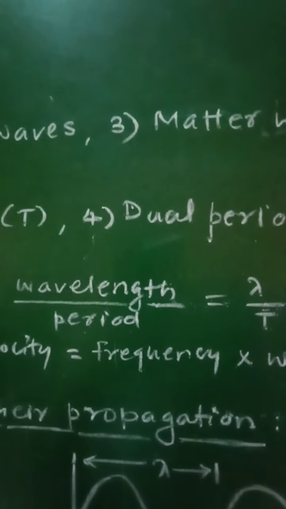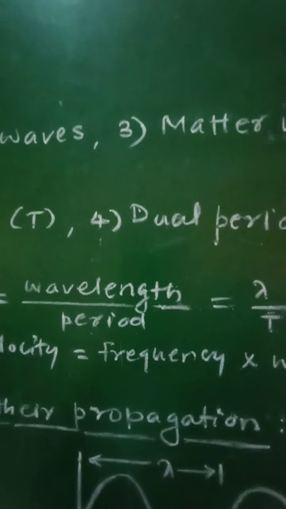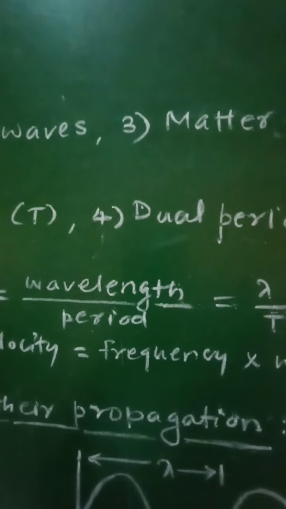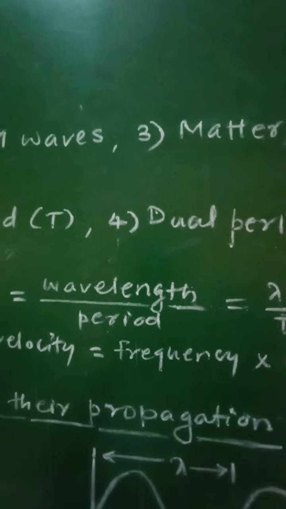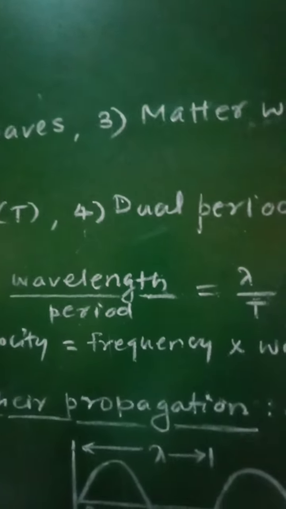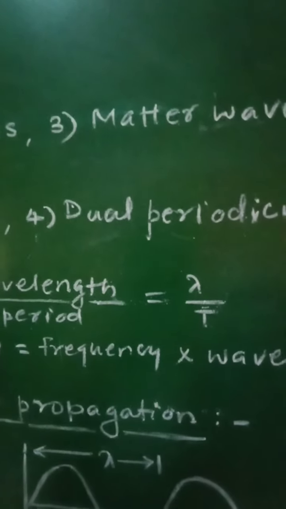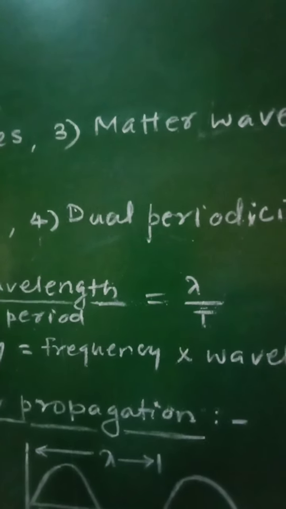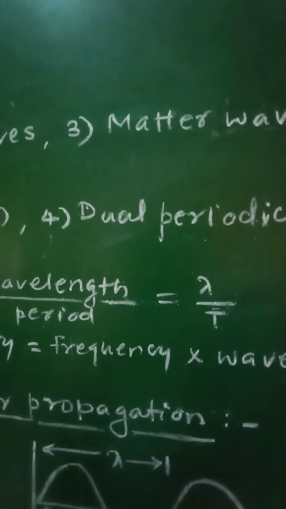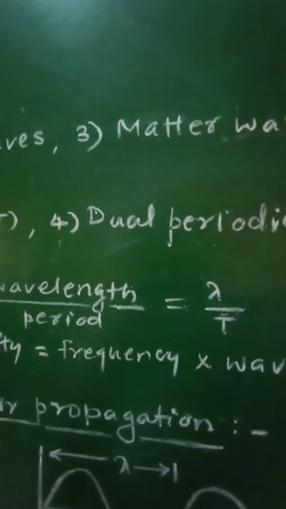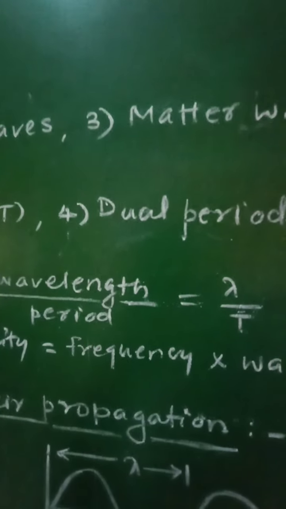Similarly, if at any given instant the form of the wave repeats at equal distances, then we can say that the wave is periodic in space. That is, if the same state of vibration or same shape of that wave is repeated after equal distances again and again, then the wave is said to be periodic in space.